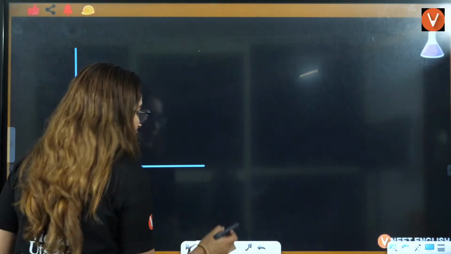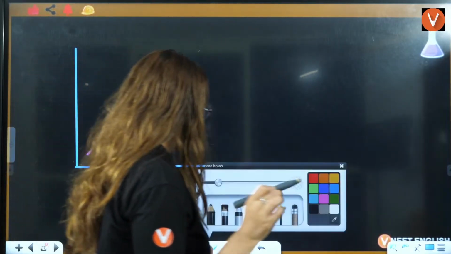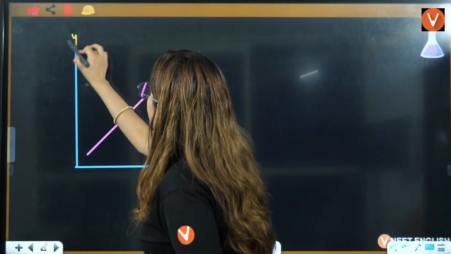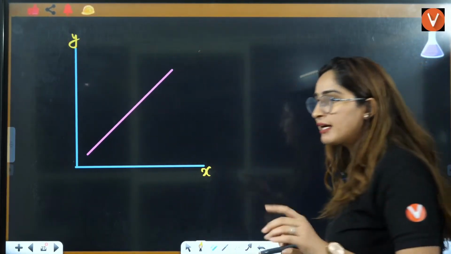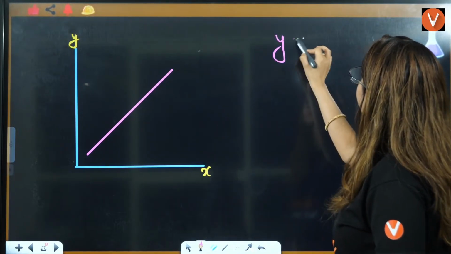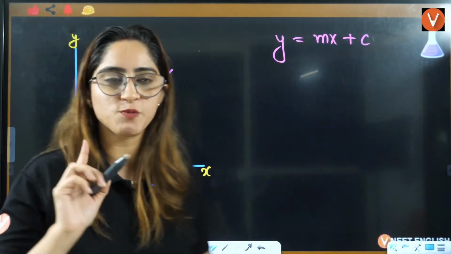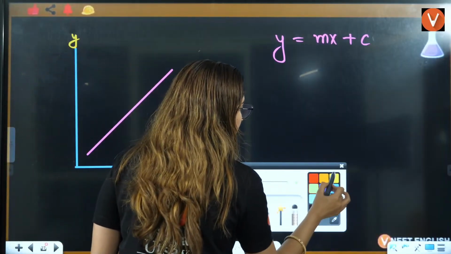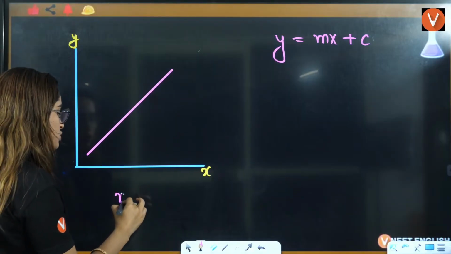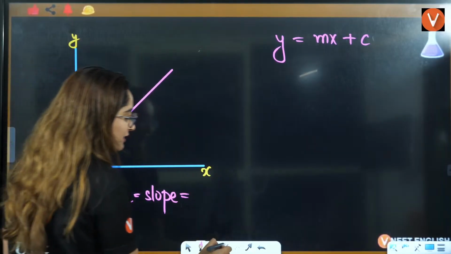Now, the third kind of graph that I taught you is this kind of graph. That is the most important graph. This is the y-axis, this is the x-axis, and the equation of this graph is y equals mx plus c. Now you should know the variables here. What is m, what is x? So m is the slope. M is the slope, which is also equal to tan theta.